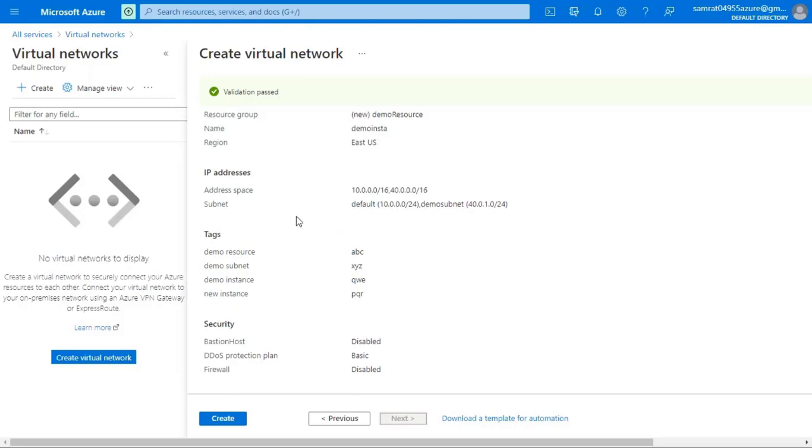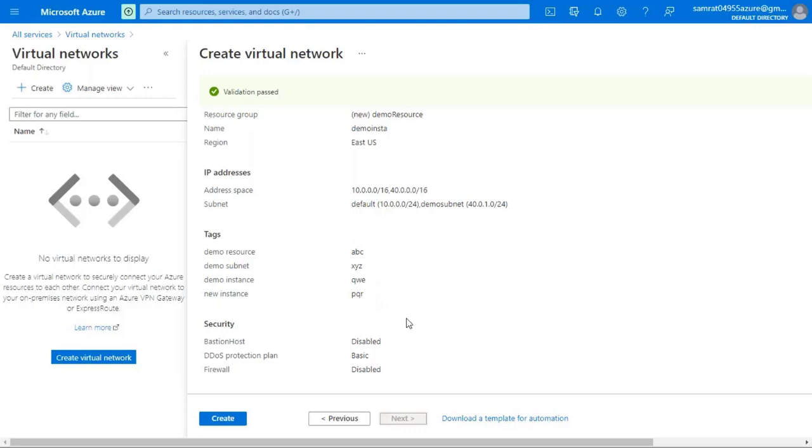For the IP address, I have selected the IP address space as 10.0.0.0/16 and 40.0.0.0/16. So for the subnet mask, I have selected the default and have also created one of my own. The default will be 10.0.0.0/24, and the demo subnet will be 40.0.0.1.0/24. And I have created some tags also, named demo resource with the value ABC, demo subnet with the value XYZ, demo instance with the value QWE, and the new instance with the value PQR.